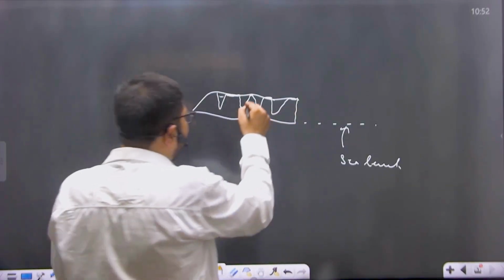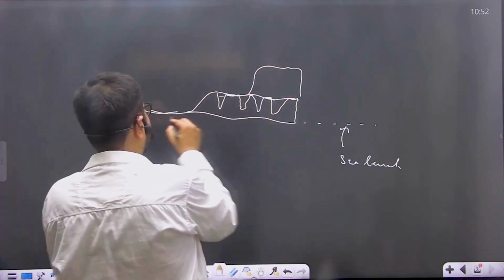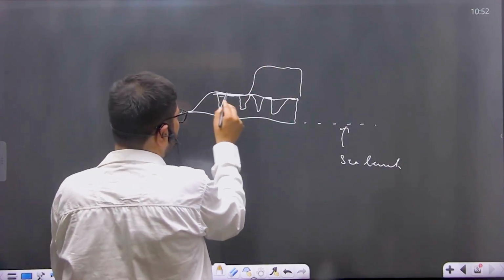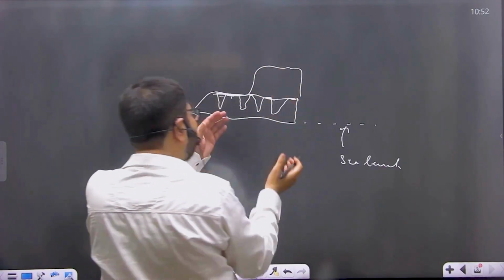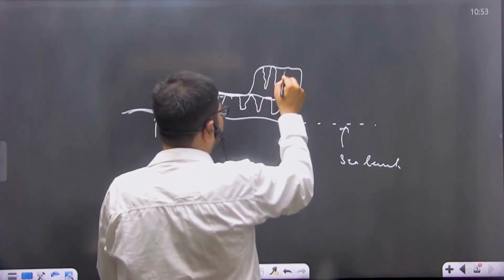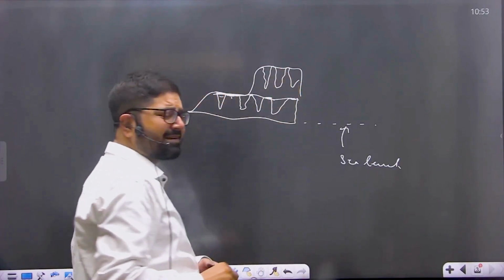After some time, again upliftment will take place. Again, third cycle. This has experienced only one cycle of erosion. This landscape has experienced two cycles of erosion, and when it gets uplifted again, it experiences a third cycle of erosion, and the various erosional surfaces formed during the first and second cycle of erosion are further dissected, eroded, and